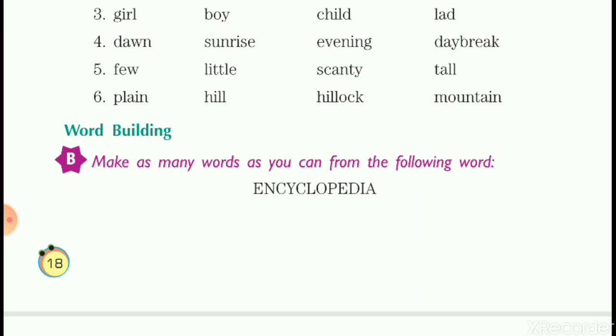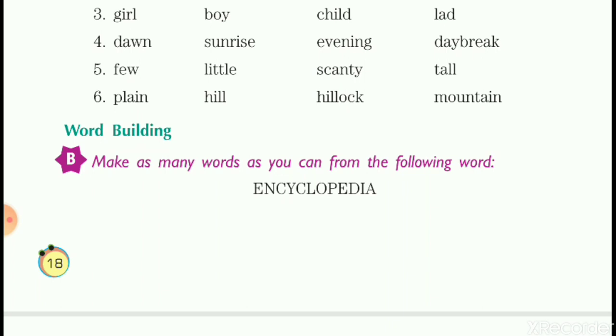Then in, I-N, in. Then done, D-O-N-E, done. Then nice, N-I-C-E, nice. Then eat, E-A-T, eat. Then at, A-T, at. Deep, D-E-E-P, deep. Ear, E-A-R, ear.